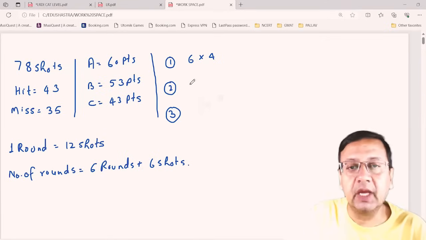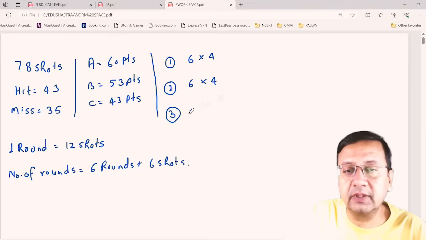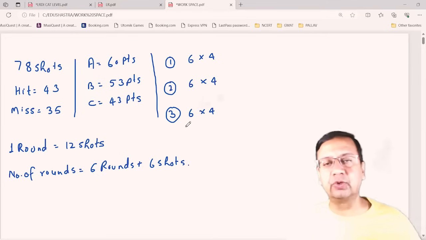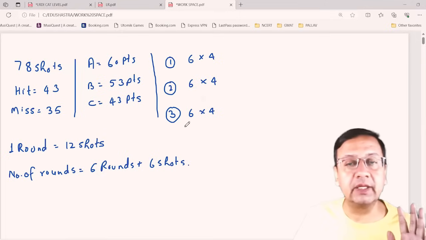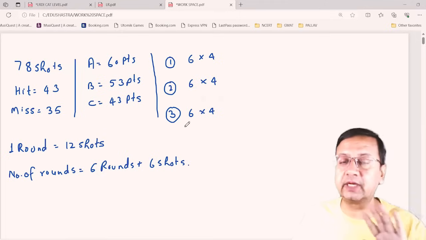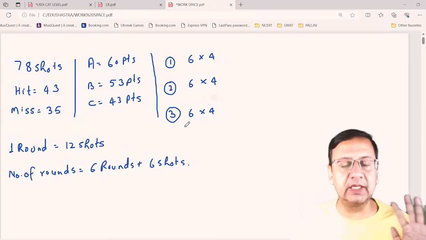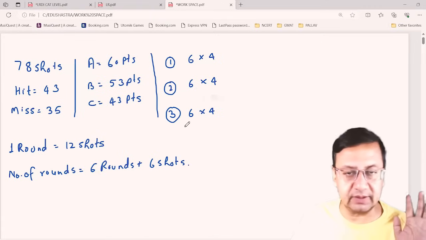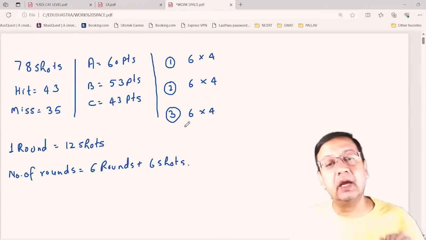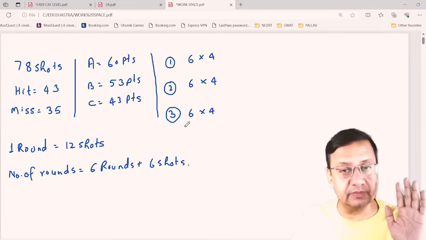The second person, 6 rounds and 4 shots. Third person, 6 rounds and 4 shots. So in total, 72 shots are fired, and the first, second, and third persons have all taken their turns. Now, 6 shots are remaining.